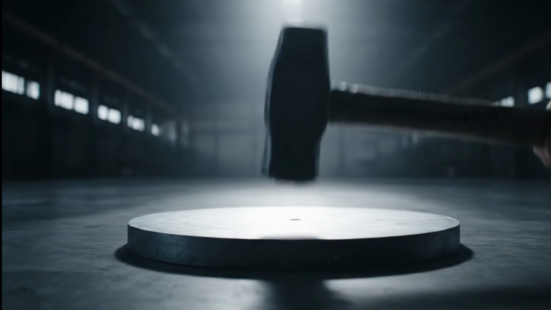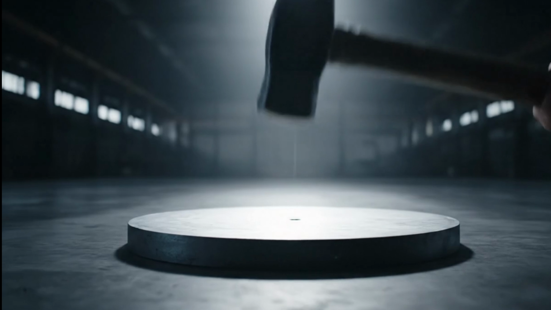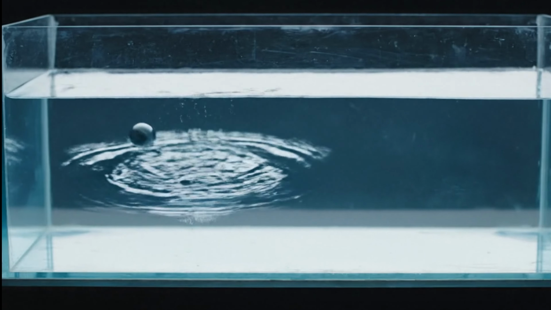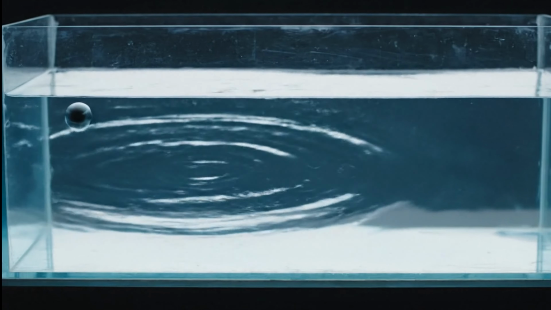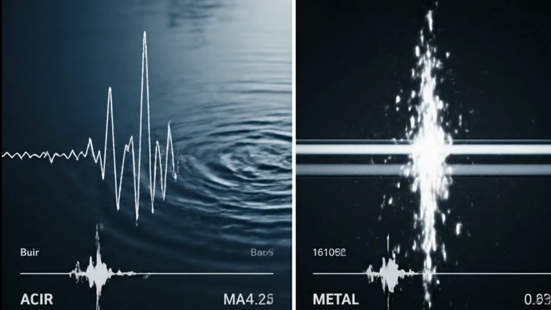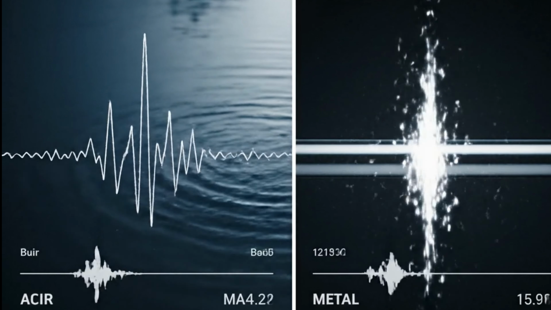Sound moves fastest through solids like metal, slower in water, and slowest in air because particles are closer together in dense materials. That's why a train sounds louder when you place your ear on the rail. Sound travels faster and clearer through metal.